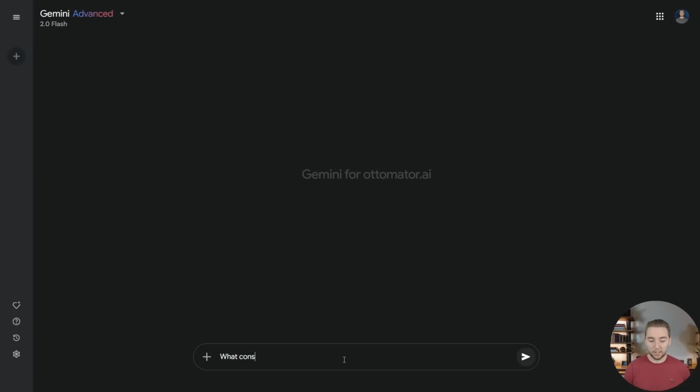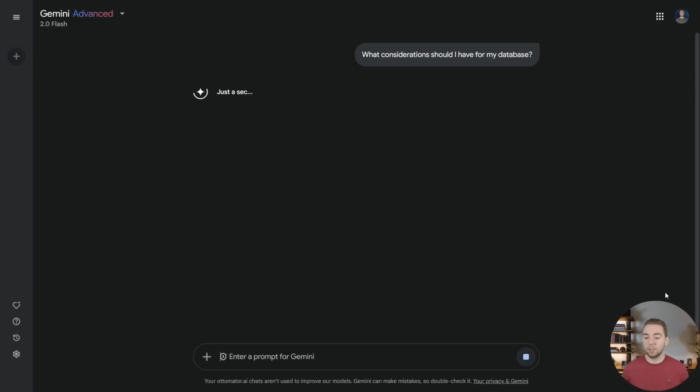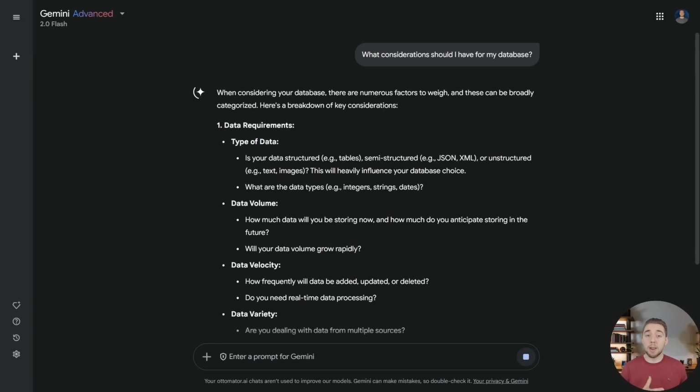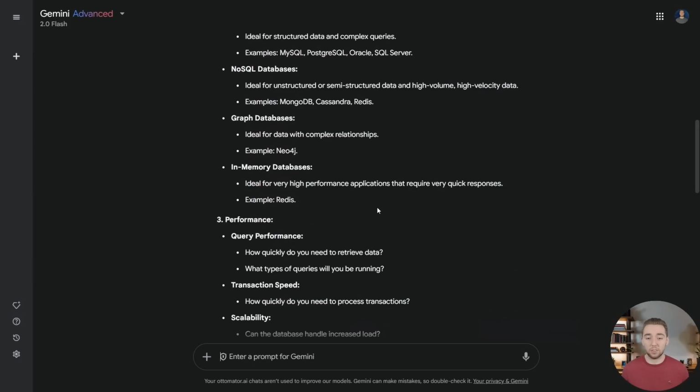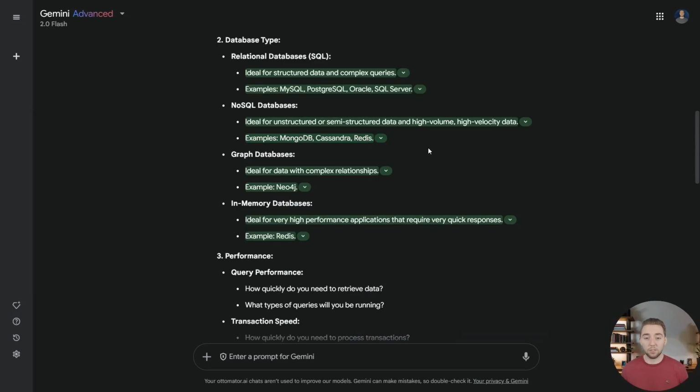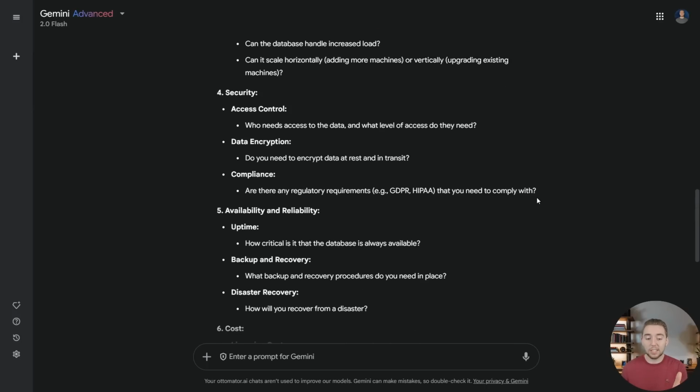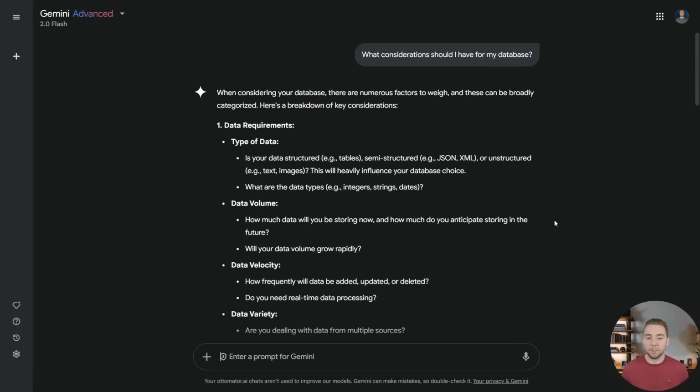So I'll say something like, what considerations should I have for my database? And you would hope that if this was really an intelligent agent, it would remember my tech stack between conversations. But as you can see here, there is nothing that it's giving me that shows that it really understands what I'm using. It references some things like Redis that I'm using, but also it's just listing out a bunch of different services like MongoDB, Oracle, things that I did not mention in my tech stack at all. And so you can see that Gemini doesn't have that long-term memory. When I start a new conversation with it, I have to fill it in on all of the important details from a previous conversation to get it up to speed. And that is super annoying.